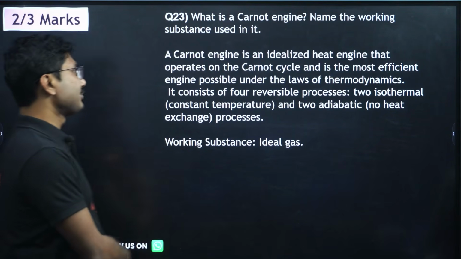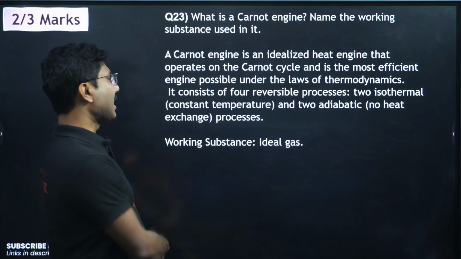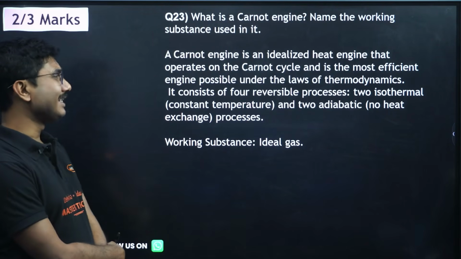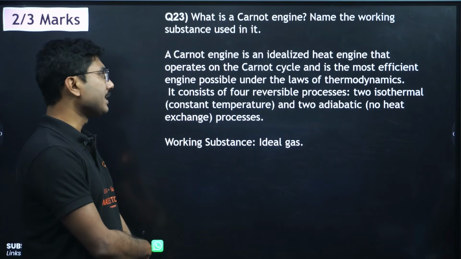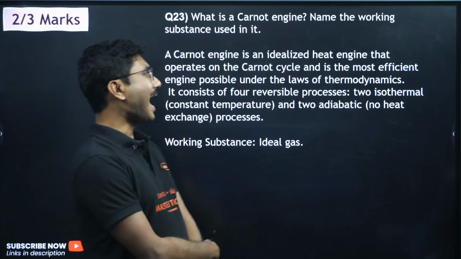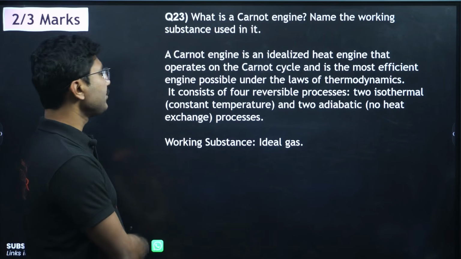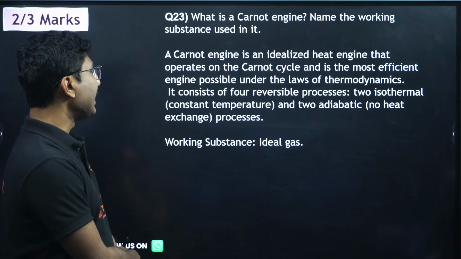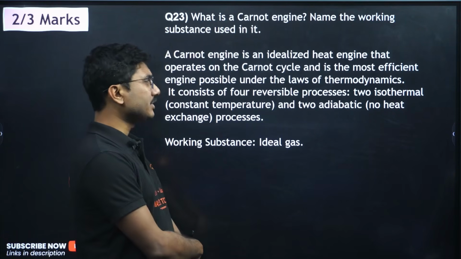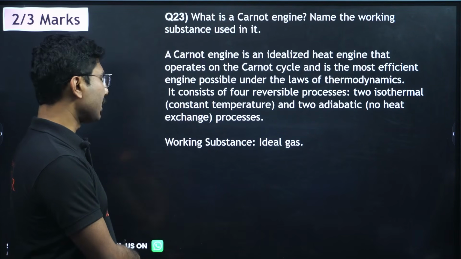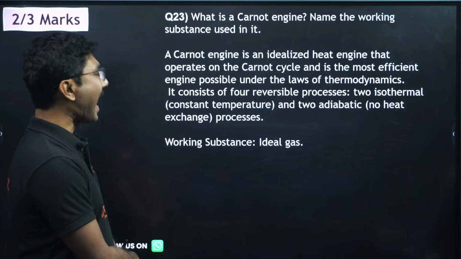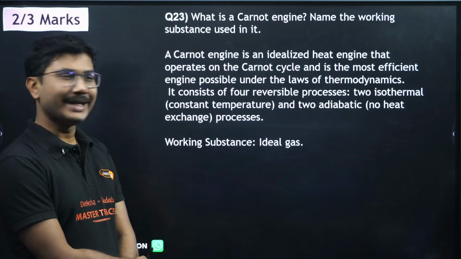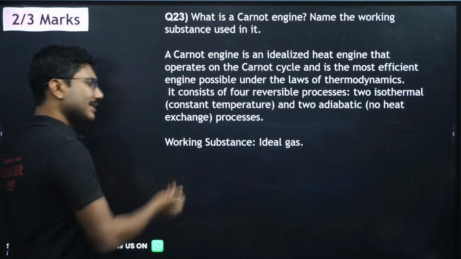What is a Carnot engine? Name the working substance used inside it. A Carnot engine is an idealized heat engine that operates on the Carnot cycle and is the most efficient engine possible under the laws of thermodynamics. It consists of 4 reversible processes, 2 isothermal, that is constant temperature, and 2 adiabatic, no heat exchange.